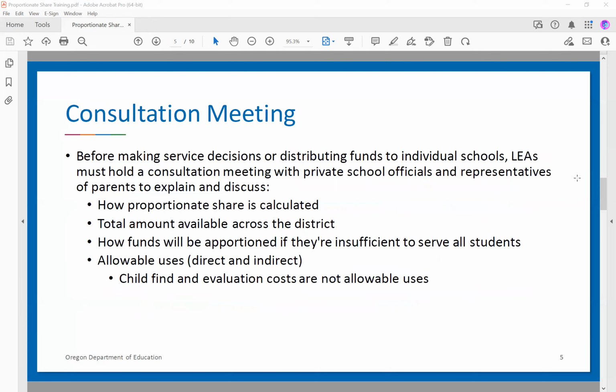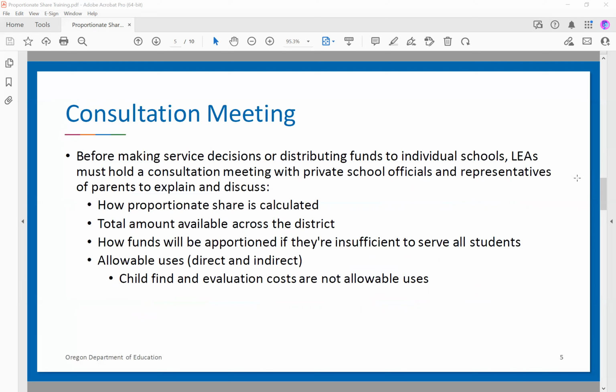So one requirement for proportionate share is a consultation meeting. Like we said, since it is equitable services for all the students, there has to be a consultation meeting between the LEA and the private school officials and representatives of parents. Within your consultation meeting, you have to discuss how the proportionate share is calculated.